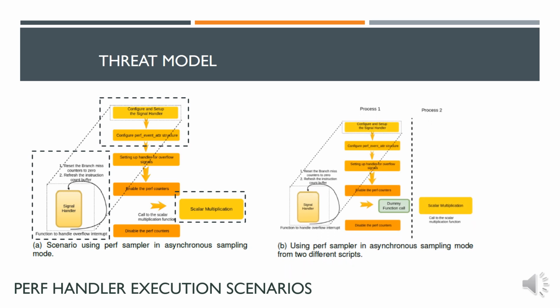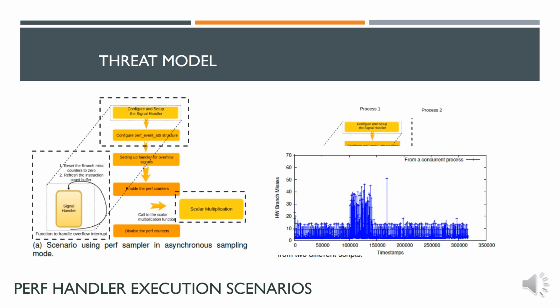In both of these scenarios, code executes on the same processor core, sharing the BPU, and we observed that the distributions generated by the perf values of both leak significant information. This figure shows the execution of such a scenario, where curve1174 scalar multiplication is repeatedly getting invoked and the perf statistics are noted using the perf handler. From this figure, it is evident that just by looking at the bunch of high sample points along the time scale, one could distinguish the trace points that are getting affected by the execution of curve 1174.